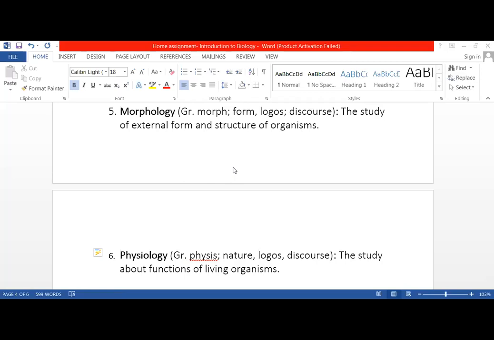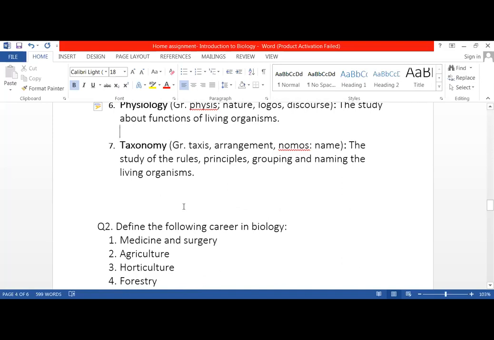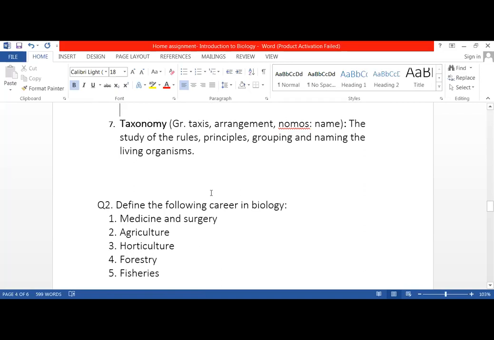Number 7, taxonomy, the study of the rules, principles, grouping, and naming the living organisms. Class, we are not going to do question number 2 today because we haven't studied this topic, career in biology.